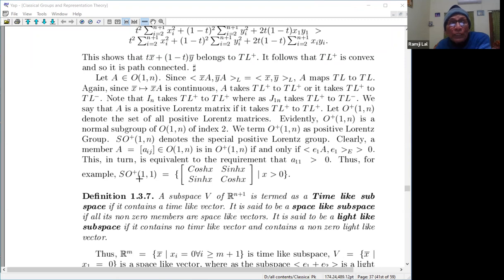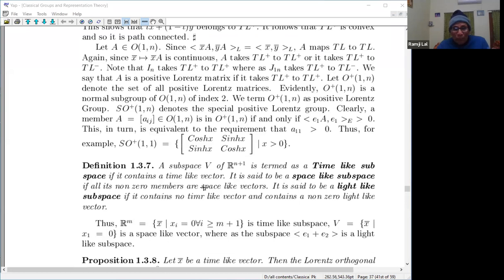Thus, for SO1n plus 1, you remember cos x plus 1 plus minus. So it cannot be minus. So this is the group SO plus 1, 1. Just as in the case of SO2 you had S1, the circle group, this is the Lorentz group 1, 1. And this is important. This plays the same role in the hyperbolic situation as the circle group plays in the Euclidean case. There is a close analogy you can see.